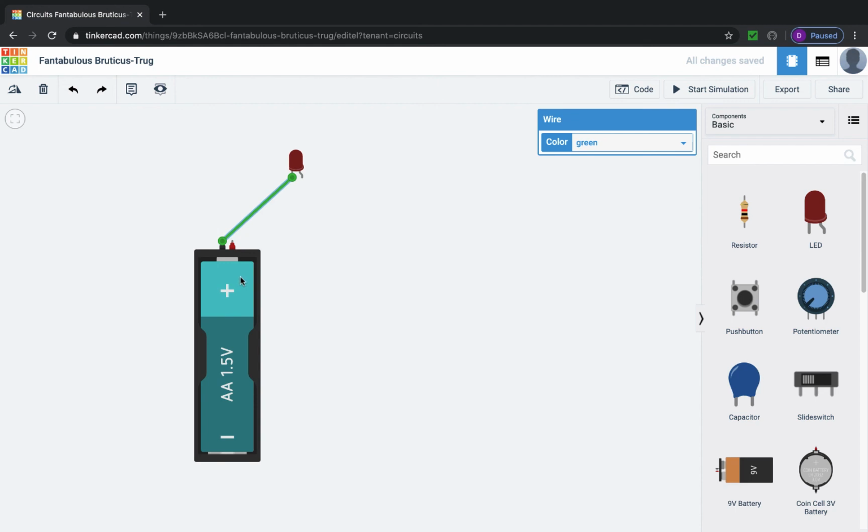So those are the basic things that we're going to need to understand before we do any of our labs. We have to understand what a load is, a control, a source, and a conductor, and where to get those on TinkerCad.